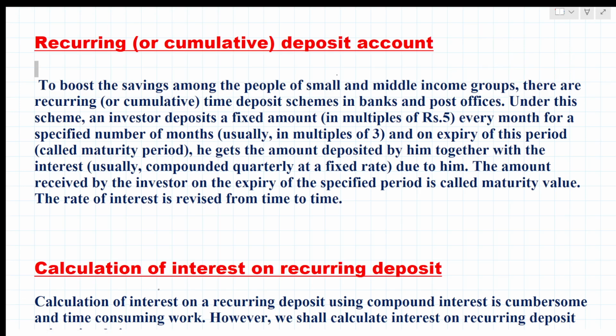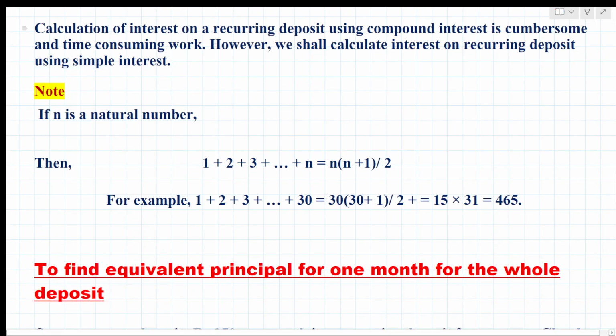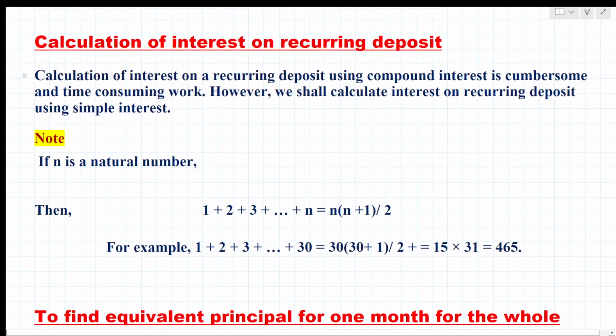Now, the calculation of interest on recurring deposit. Using compound interest is cumbersome and time consuming work. However, we shall calculate interest on recurring deposit using simple interest. So here I can note this down.